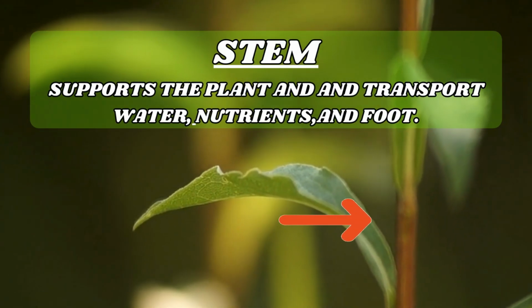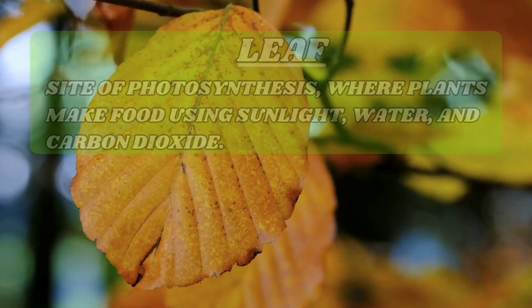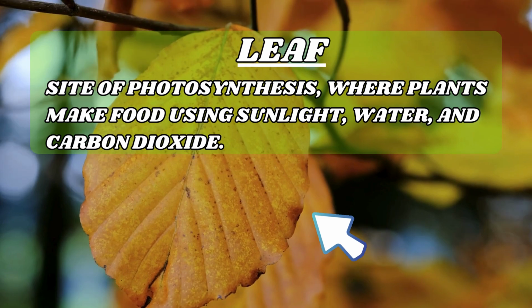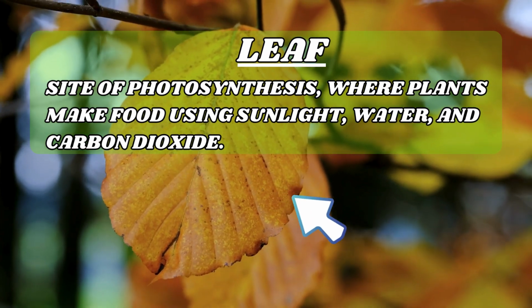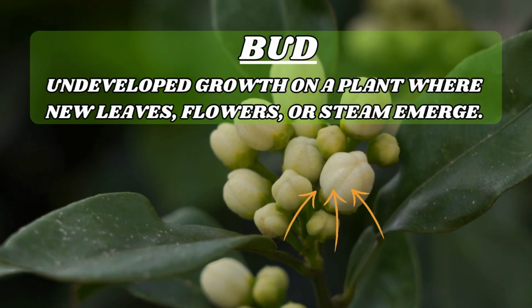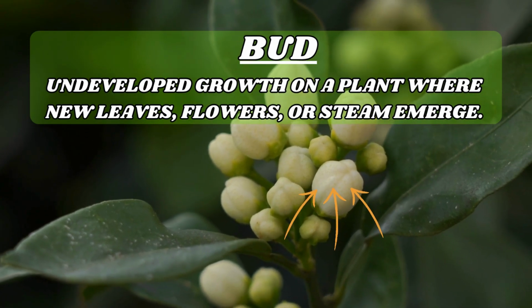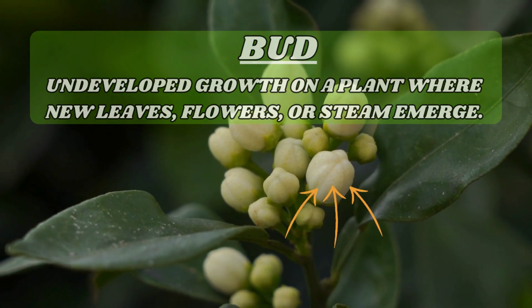Stem supports the plant and can transport water, nutrients, and food. Leaf, site of photosynthesis, where plants make food using sunlight, water, and carbon dioxide. Bud, undeveloped growth on a plant where new leaves, flowers, or stem emerge.